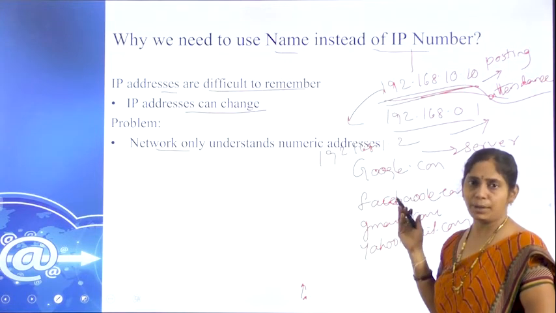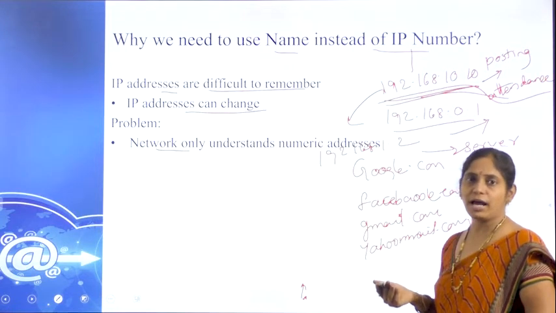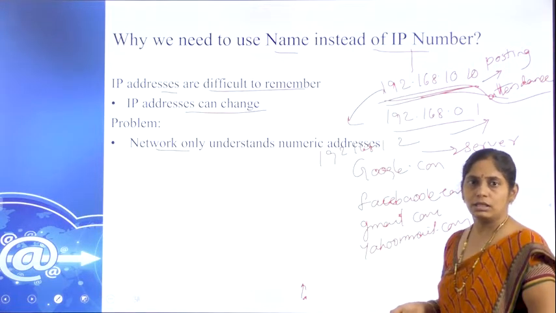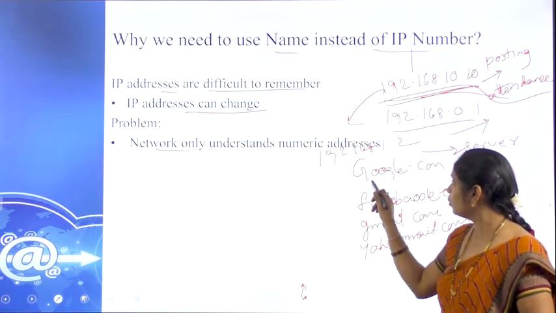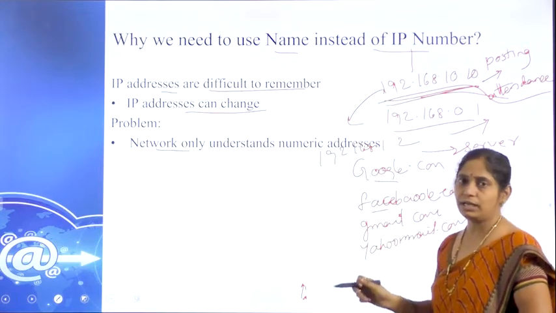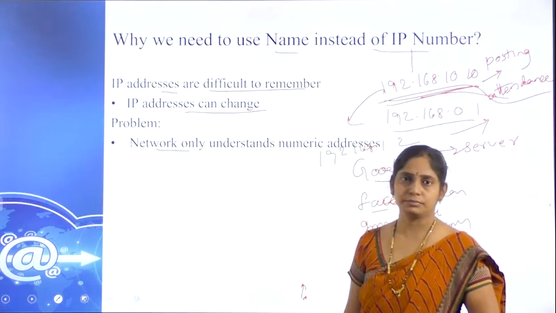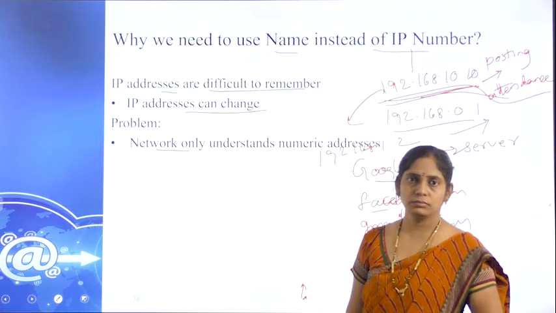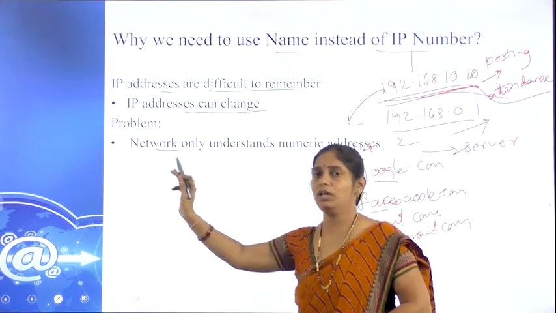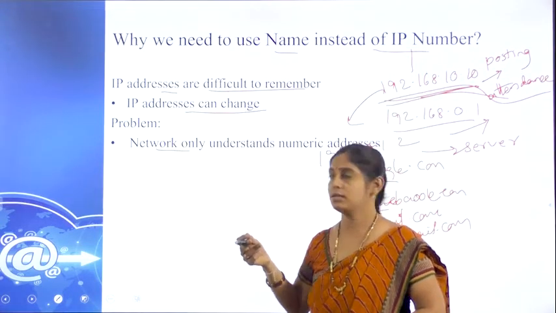By seeing that IP address, is it possible to identify which server we are accessing? No. But with google.com and facebook.com, by seeing the name itself, we can tell we are now accessing a Google server. So that is one of the difficulties with the IP address: it can only be understood by the network, not by humans.